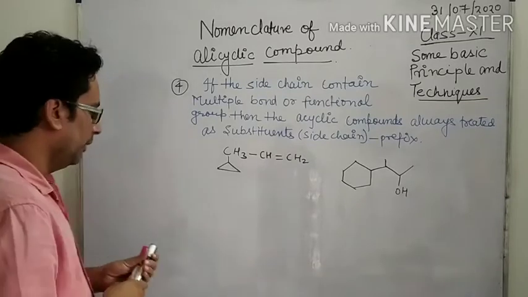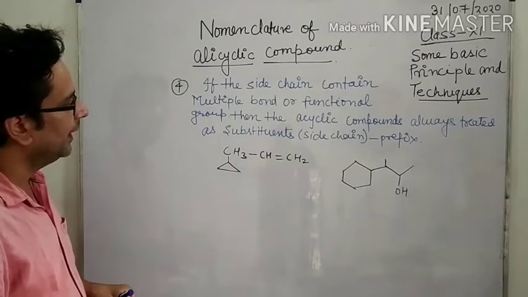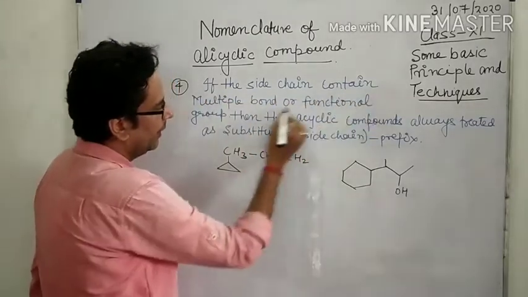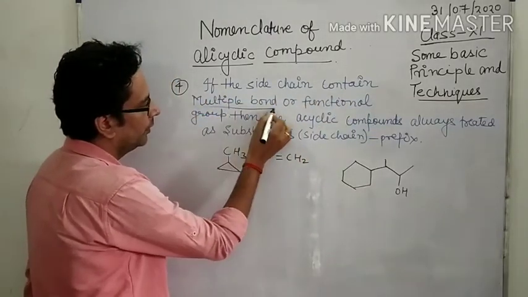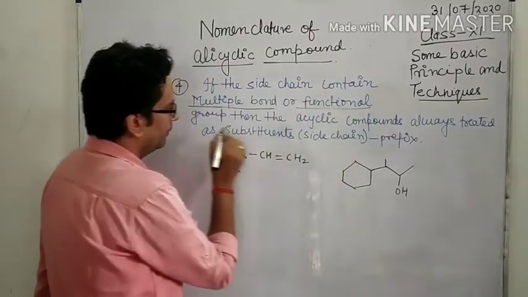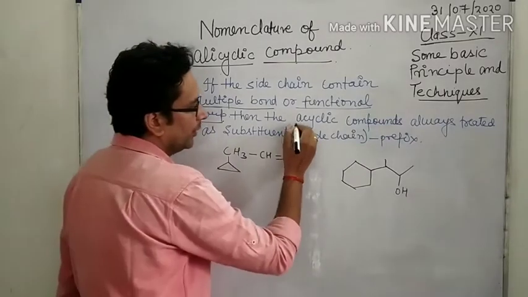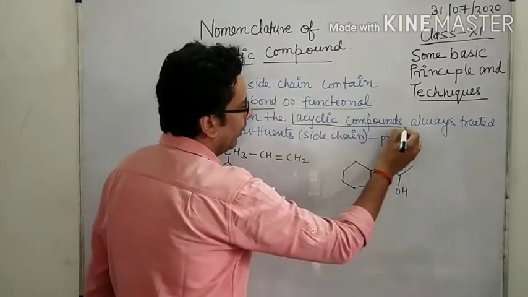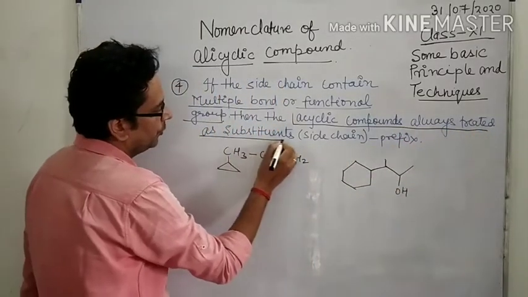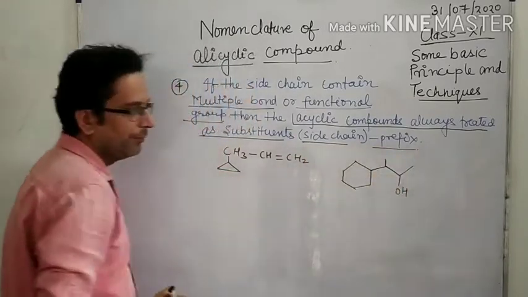Look here, fourth point. If the side chain contains a multiple bond or functional group, then the alicyclic compound is always treated as a substituent, that is side chain, and the side chain is used as a prefix.